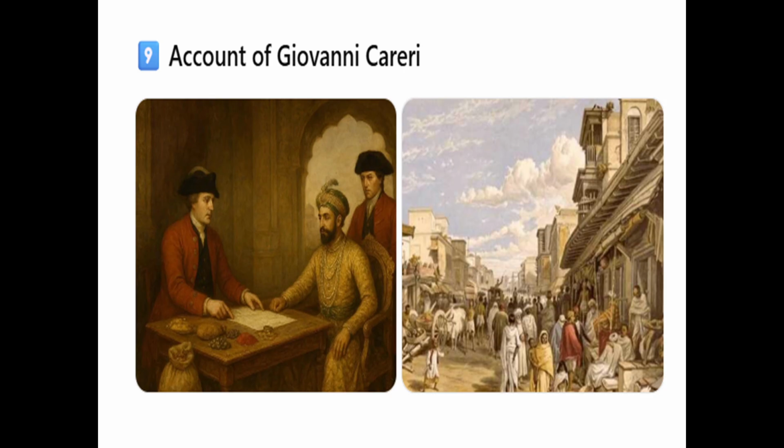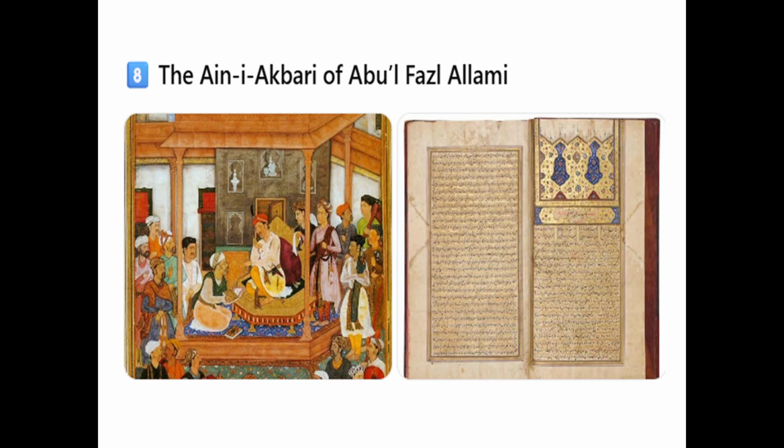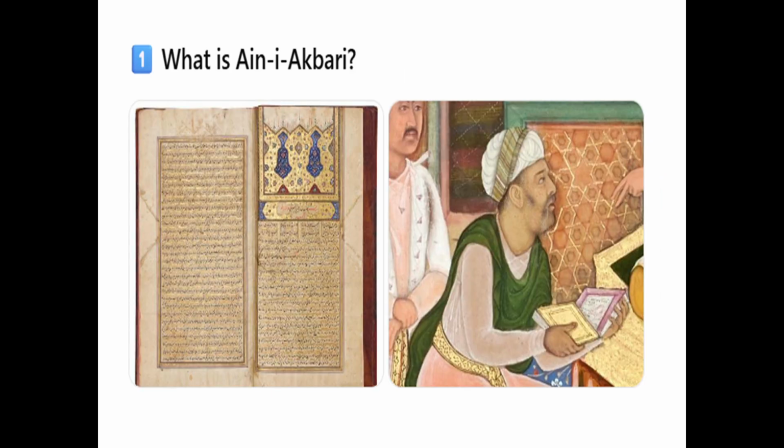Now let's move on to the Ain-e-Akbari of Abul Fazal Alami. Now, what is Ain-e-Akbari? Ain-e-Akbari was written by Abul Fazal Alami, the court historian of Emperor Akbar. It was prepared on the orders of Akbar. It was composed in the year 1598, the 42nd regnal year of Akbar. Regnal year means the number of years a ruler has been on the throne. The Ain-e-Akbari was the result of a large administrative and historical project undertaken by Abul Fazal.